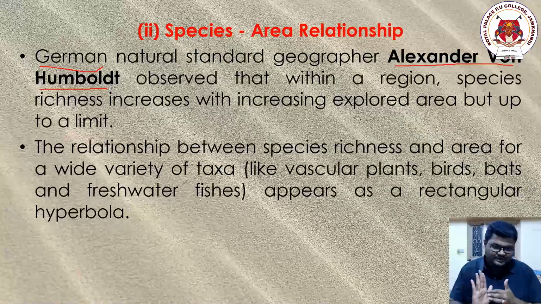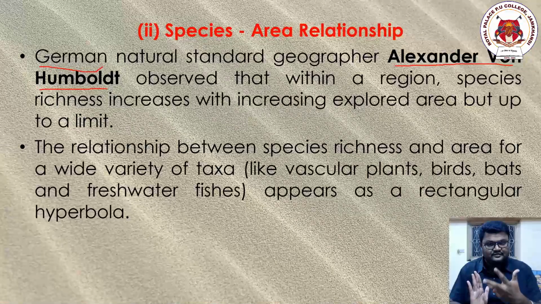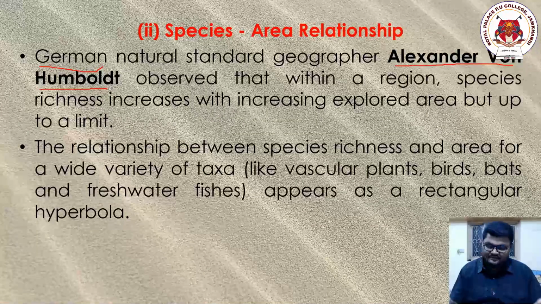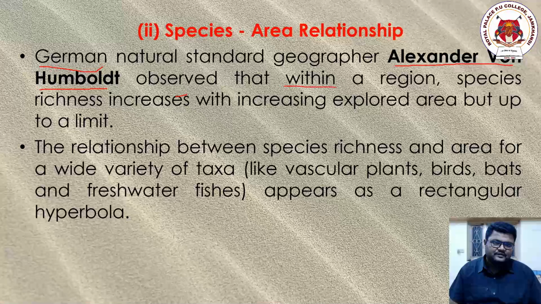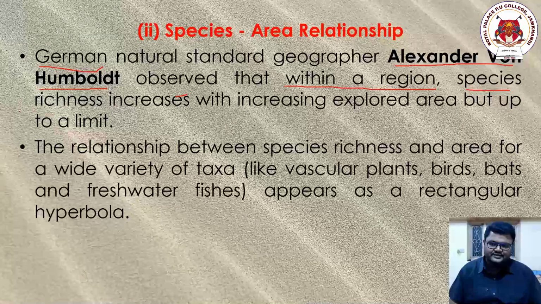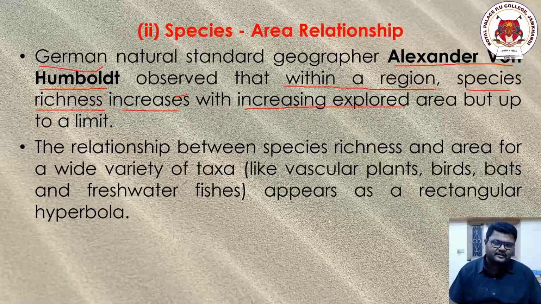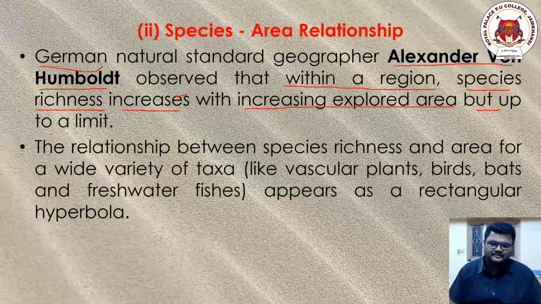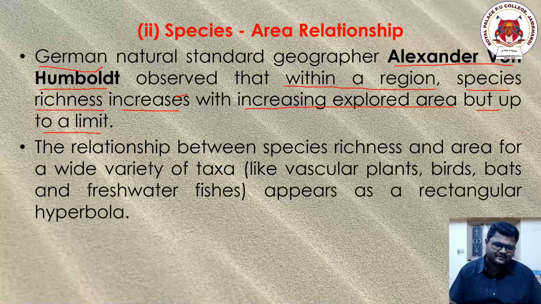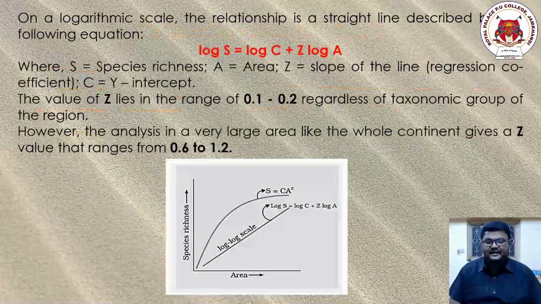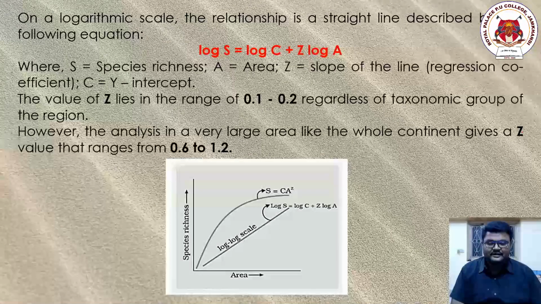So it has its own limitation, and within this limitation, if the organism tries to explore, it finds different species areas and different species diversity. Very easy thing. So he says that within a region, species richness, that is the increase in the number of organisms, increases with the increased explored area, but up to a limit. As I told you, the relationship between species richness and area for a wide variety of taxa appears as a rectangular hyperbola. This is one of the diagrams that we will be studying in our theory and in our NEET examinations also.